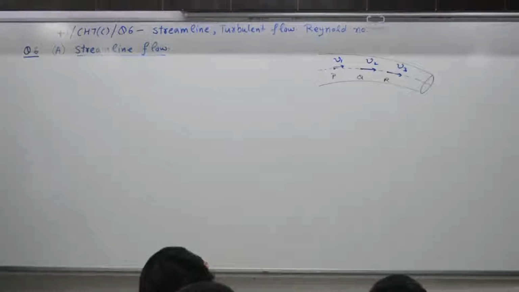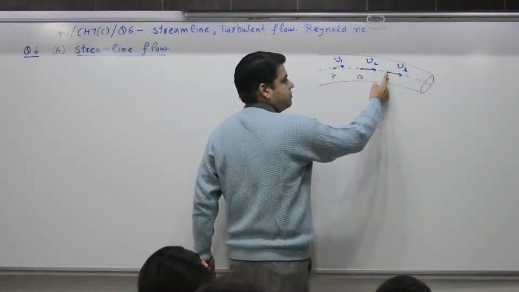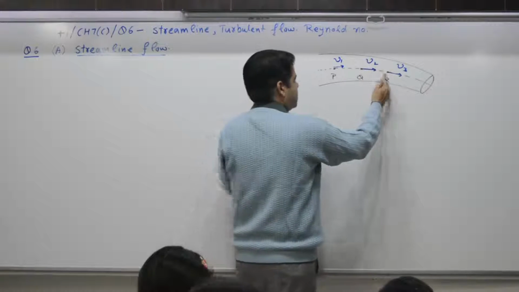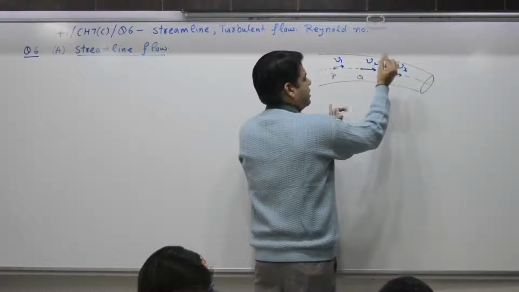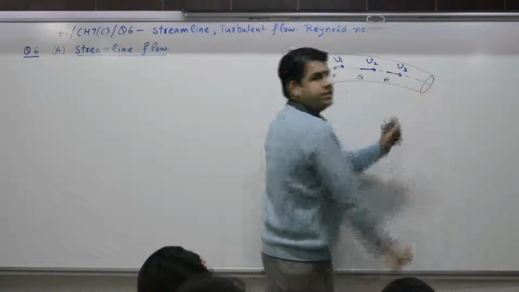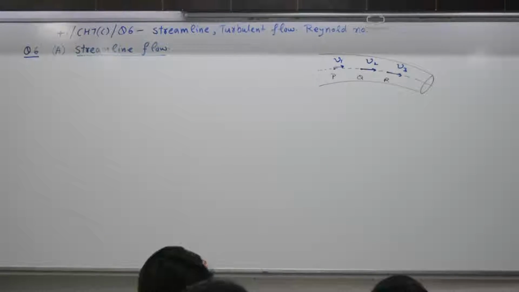Once again, streamline flow is a flow in which every particle of the liquid follows exactly the path of its preceding particle. Q will do the same as R has done. Particle number 2 will follow the same path. The particle R is following a particular track, and the following particle will also follow the same track. That is why you can predict. It has the same velocity as its preceding particle while crossing through that point.